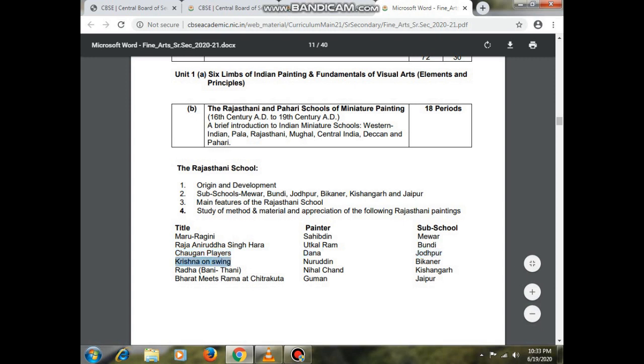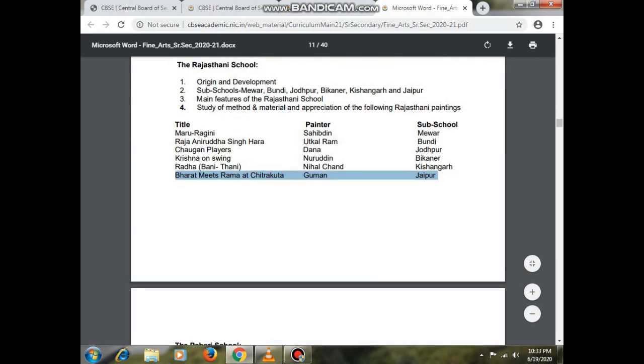Chogan players, Chogan meaning polo players. It belongs to the Jodhpur school and Dana is the painter for it. Krishna on a swing: the painter is Nuruddin and the sub-school is Bikaner. The painting's title is Radha, known as Bani Thani. This very famous painting was done by Nihal Chand, and the sub-school is Kishangarh.